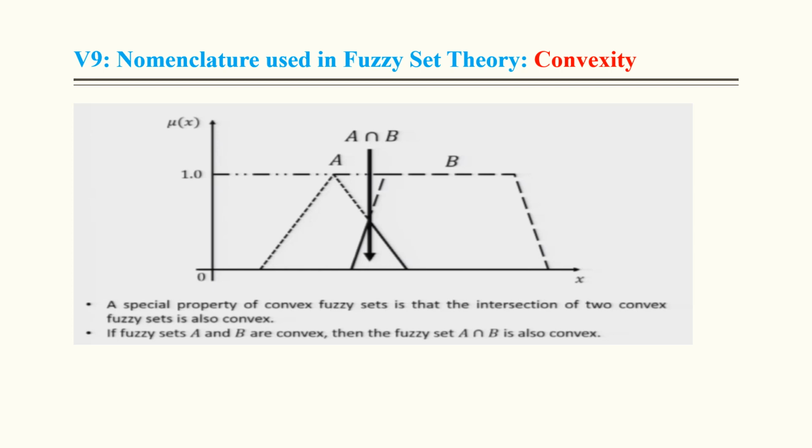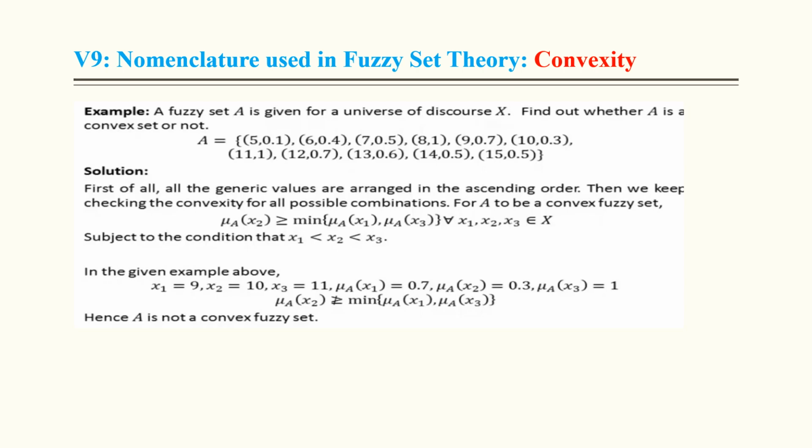Nomenclature of convexity is also important. A special property of convex fuzzy sets is that the intersection of two convex sets, this is one convex set and this is another convex fuzzy set, also becomes convex. With the help of examples we can determine all these things.